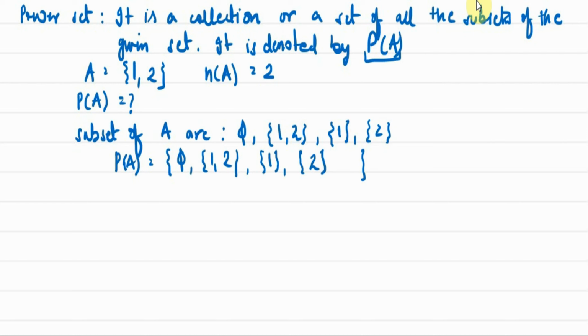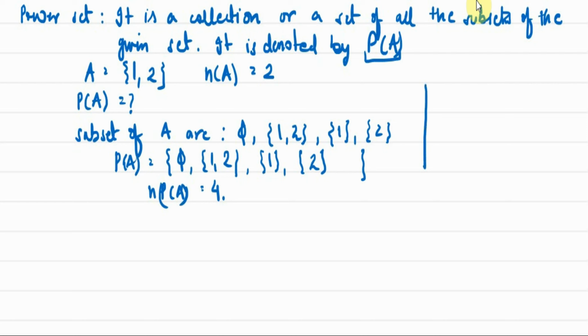Now what is the cardinality of this power set? How many elements are there? 1, 2, 3, 4. This will be counted as 1 because this is one set. Okay, this is one set, so it will be counted as one element. So it has 4 elements.